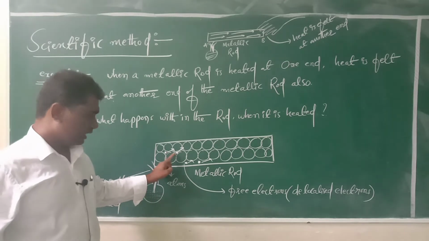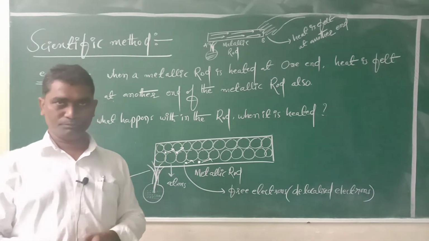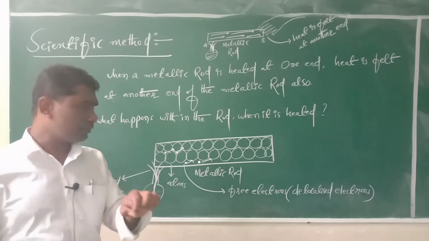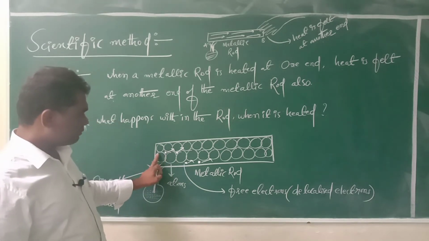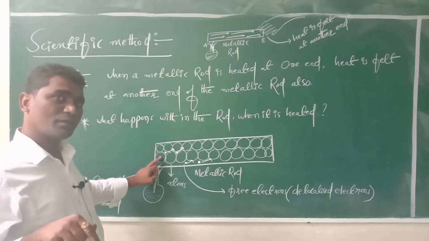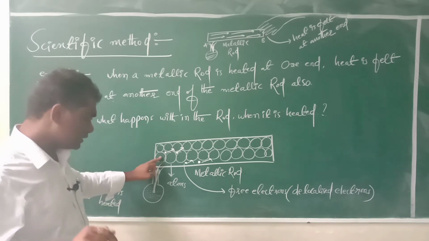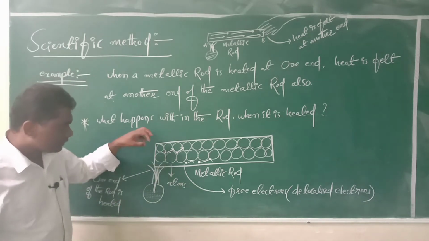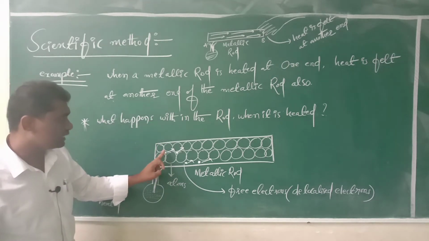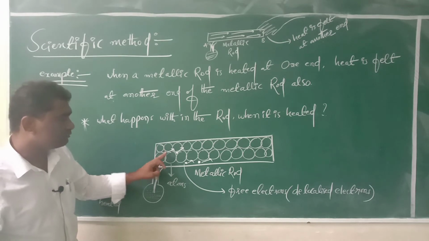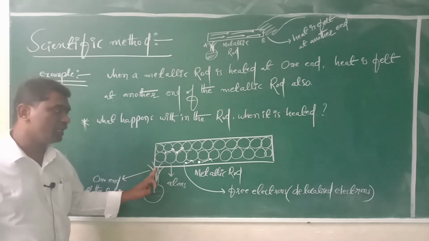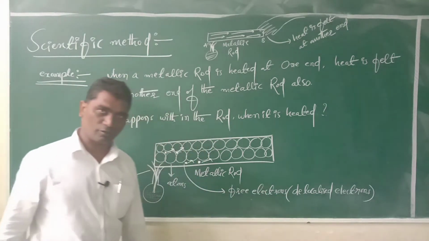So here every atom will have a last orbit. The electrons which exist in the last orbit of every atom, for example in this atom, will gain heat energy whenever heat is supplied. The electrons which gain heat energy from the burner are called free electrons, otherwise delocalized electrons.